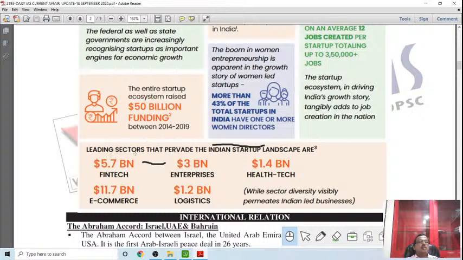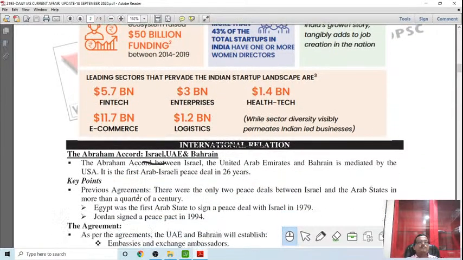See, the leading startup sectors are fintech, enterprise, health tech, e-commerce and logistics. The highest goes to e-commerce, 11.7 billion, followed by fintech and financial services, 7.7 and 5.7 billion dollars. Then followed by enterprises, 3 billion, then health tech, 1.4 billion, then logistics, 1.2 billion. This is all about startups.